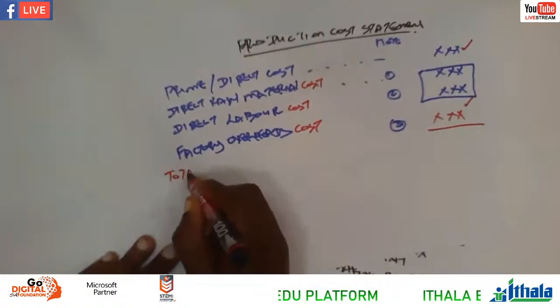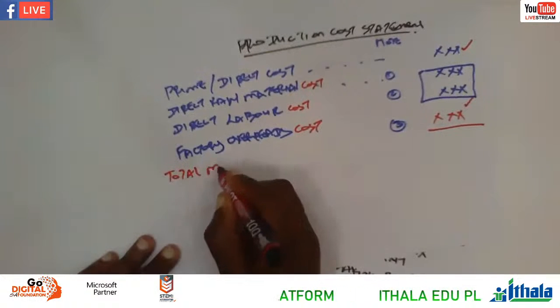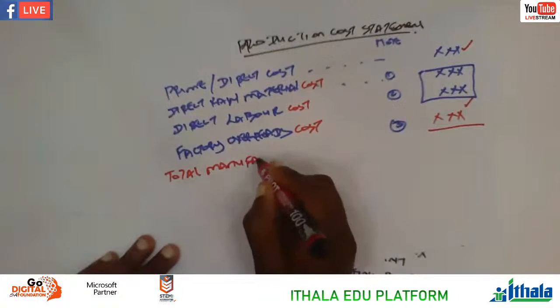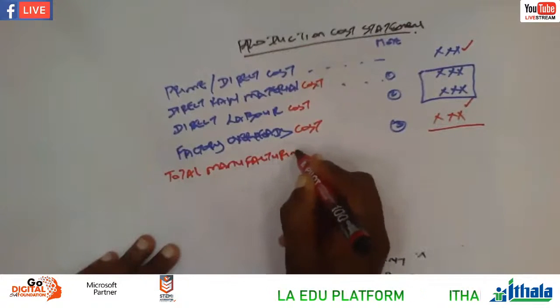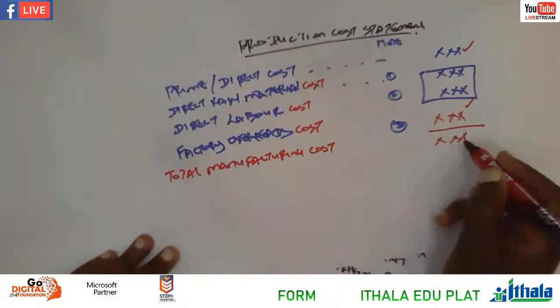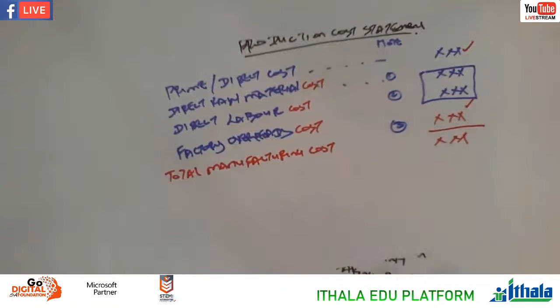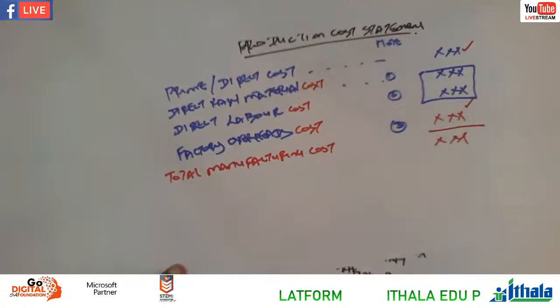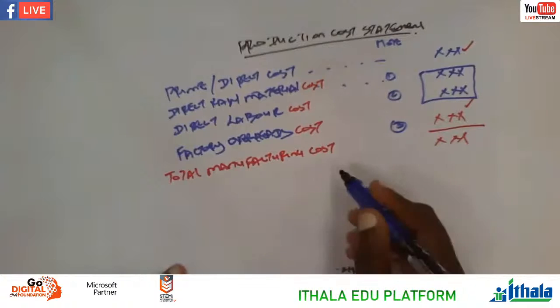Total manufacturing cost. So in order for the product to be produced, it has to go via all these 3 stages, right? Direct raw material, direct labor, factory overheads, and then total manufacturing cost.